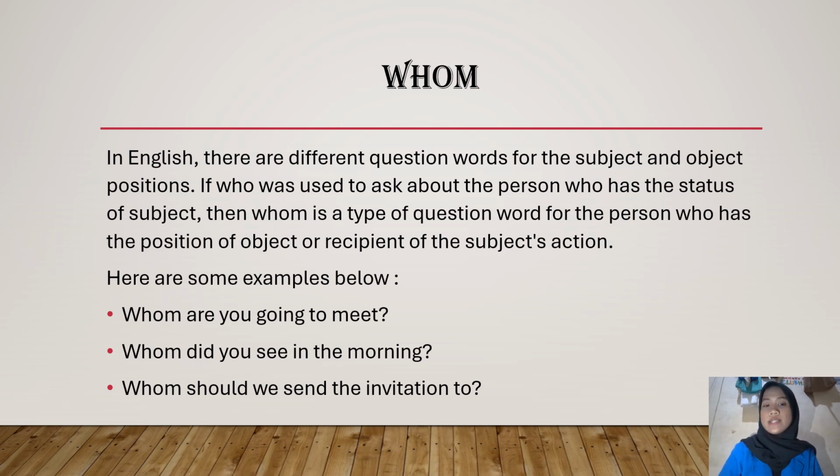Who is used to ask about the person who has the status of a subject, while whom is a question word for the person who has the position of object, or receives the subject's action. Here are some examples below. Whom are you going to meet? Whom did you see in the morning? Whom should we send the invitation to?